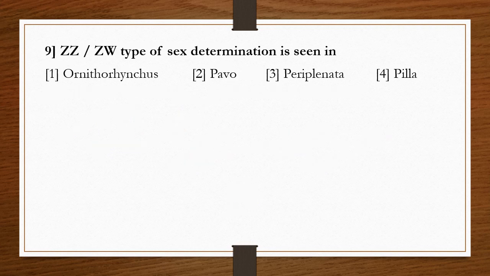Question number 9. ZZ-ZW type of sex determination is seen in: 1. Ornithorhynchus, 2. Pavo, 3. Periplaneta, 4. Phyla. Among these options, Ornithorhynchus belongs to the mammals, prototherian mammals.